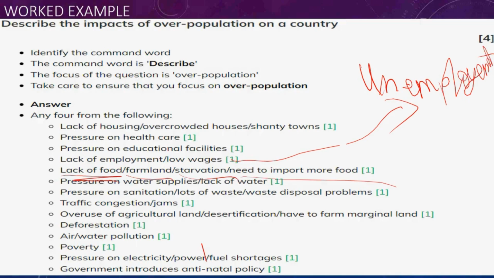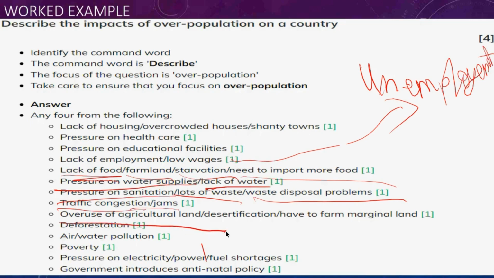You need to bring more food. There is starvation, people need food and farmland, and there is a lack of food. Or you can say the lack of water, the pressure on the water supply, or pressure on sanitation. Water-related problems, traffic congestion and dams. All of these can be used to answer the question, no problem.